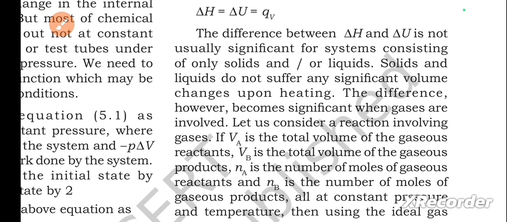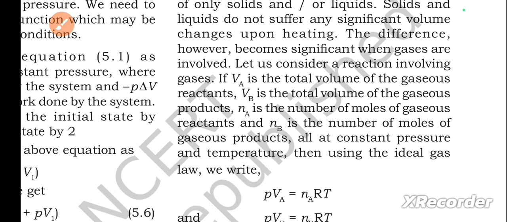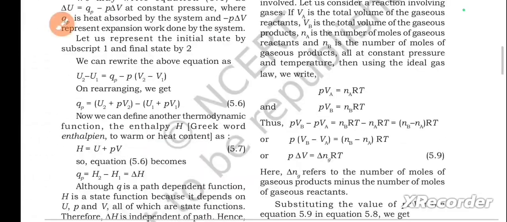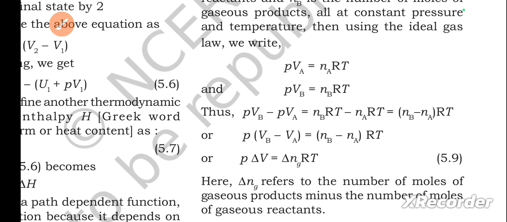Let us consider a reaction involving gases. If VA is the total volume of the gaseous reactants, VB is the total volume of the gaseous products, nA is the number of moles of gaseous reactants, and nB is the number of moles of gaseous products, all at constant pressure and temperature, then using the ideal gas law, we write the following equation, you can check. P delta V equals delta ng RT.